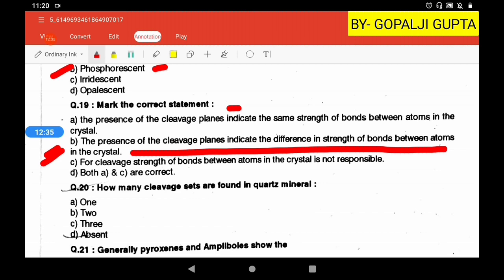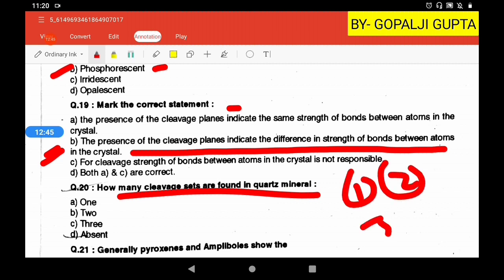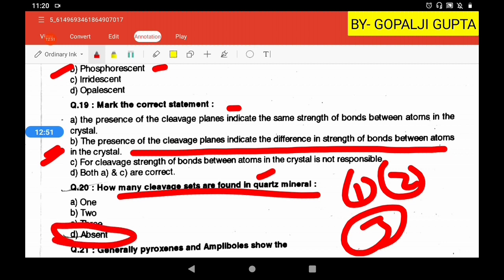Now question number 20 is, how many cleavage sets are found in quartz mineral? Cleavage sets are of 1 set, 2 sets, 3 sets, 4 sets, like this. If we talk about quartz, it is cleavageless, absent, no cleavage. Some other minerals are also like this, such as corundum. Corundum is also cleavageless, it has no cleavage.